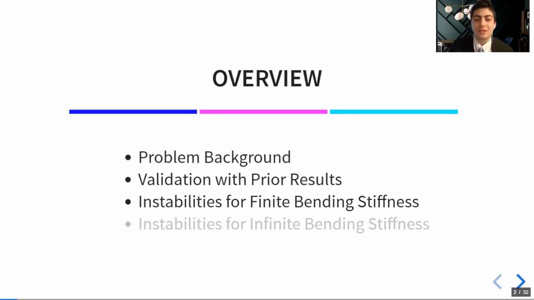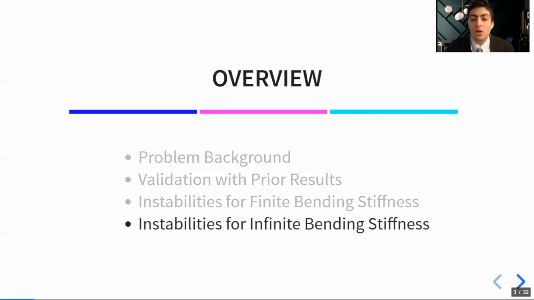Wong went a little bit into the background of our problem, and then he showed you how, as you specify finite values for bending and twisting stiffnesses C1 and C3, and you begin to twist a three-dimensional rod into a Mobius band, you'll reach points of instability. Today, I will be looking into what happens at these points of instability, specifically for bending stiffnesses of infinite value.